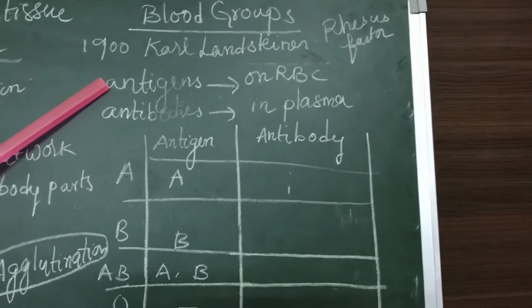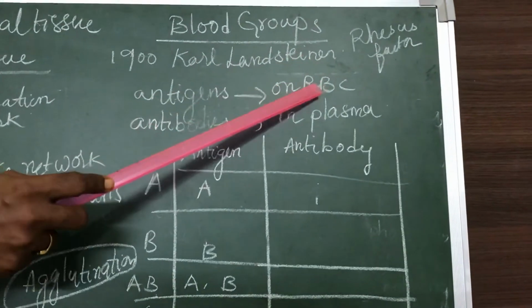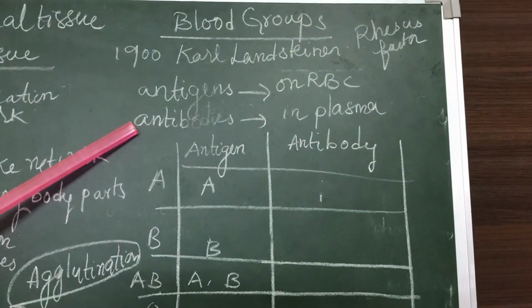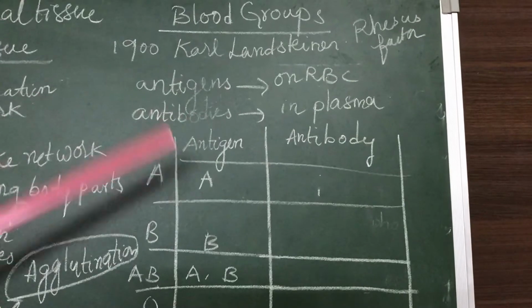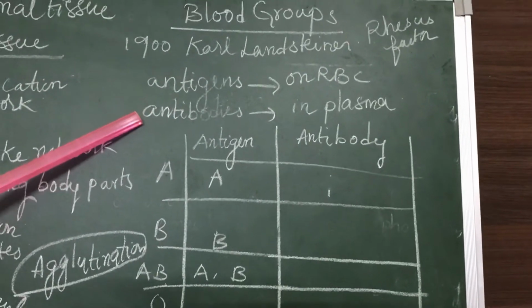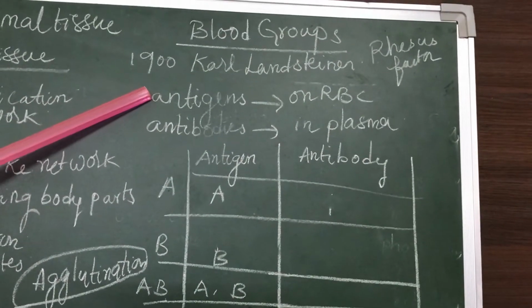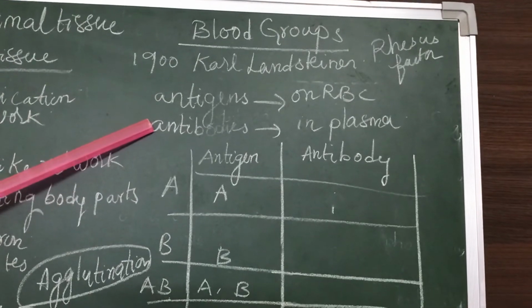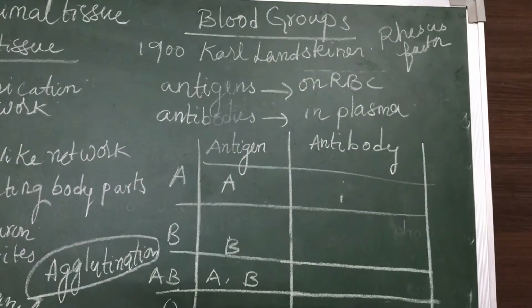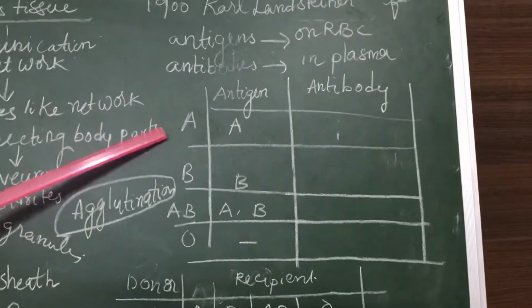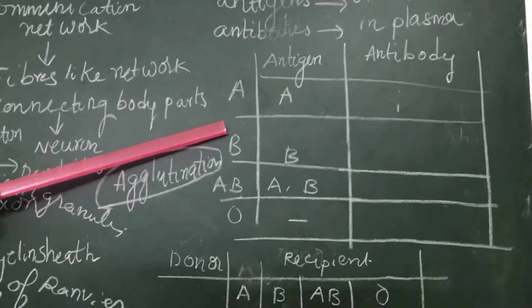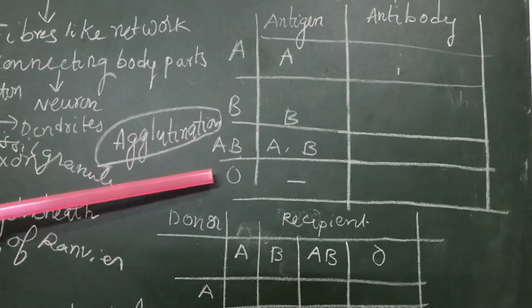Antigens are chemical substances present on RBC. Antibodies are present in plasma. Every human being has antigens and antibodies. Based on the presence and absence of antigens and antibodies, blood groups are divided into 4 types: A blood group, B blood group, AB blood group, O blood group.